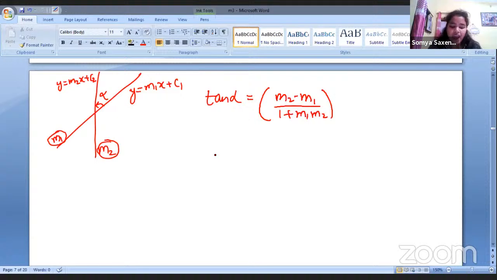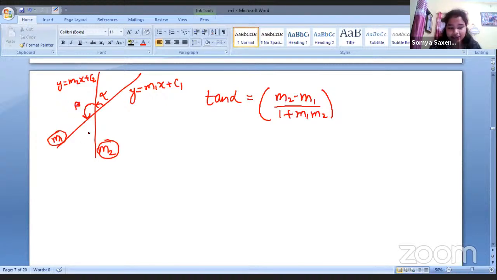All right. Now, is there any other angle between these two lines? Any other angle, which is different from alpha? Yes, there is. Which one? This one. Beta. Don't you think that this angle is also there? It is between these two lines. No issues. This angle is there, definitely. I'm not denying that this angle is not there, but this angle is also there.